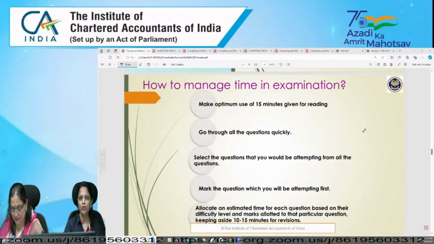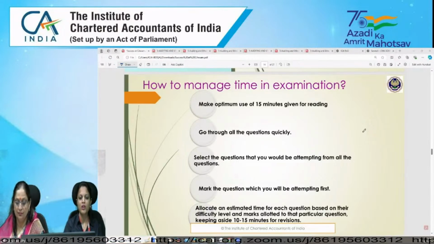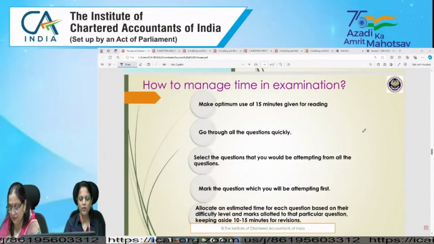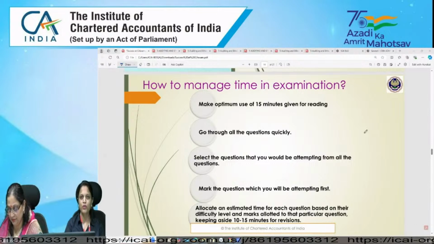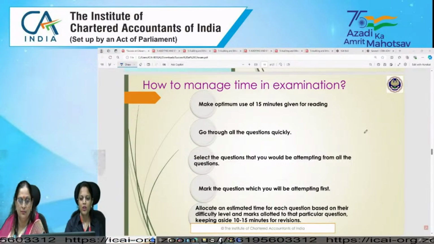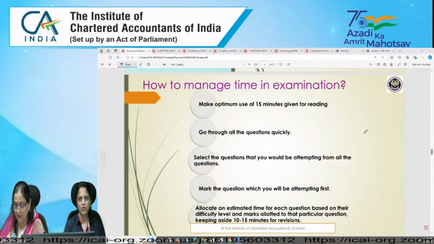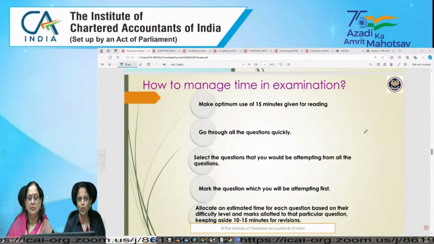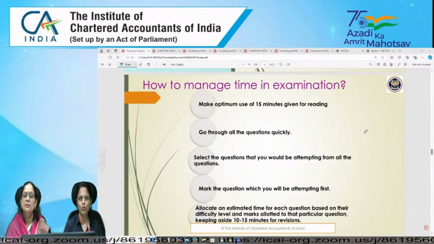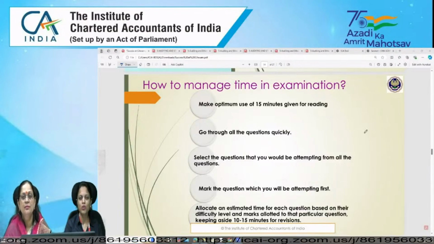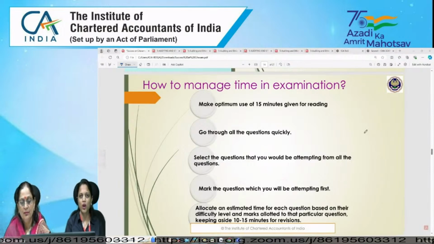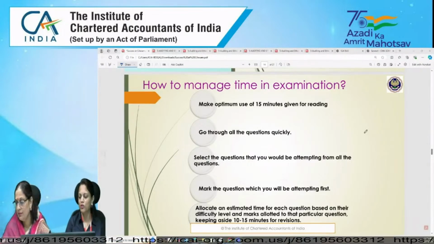So in those 15 minutes, a student can decide which question they want to leave as a choice, and also make a sequence of questions they are going to attempt first. So attempt the question you know the best first, and then decide the sequence. In those 15 minutes, you can decide the sequence, because you don't get the MCQ question paper, you get that after 2 hours only. So in 15 minutes, you can make optimum utilization, deciding what questions you are going to attempt and what the sequence should be.